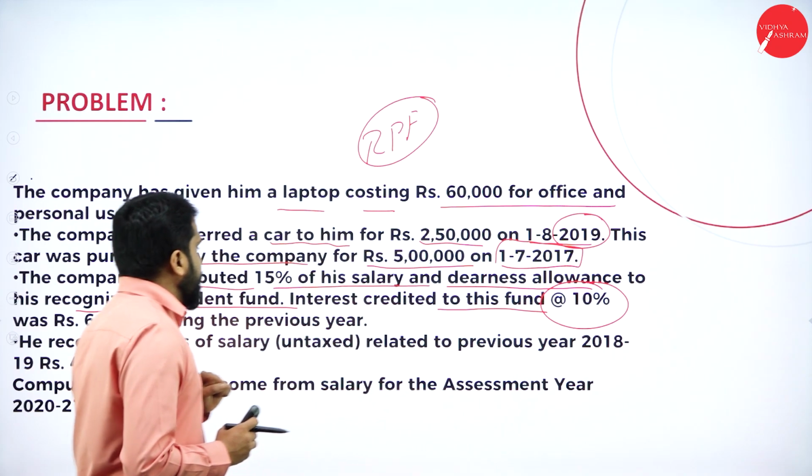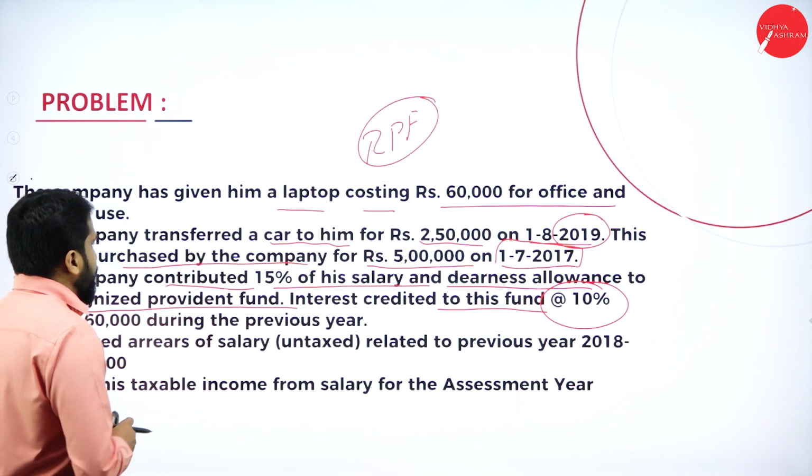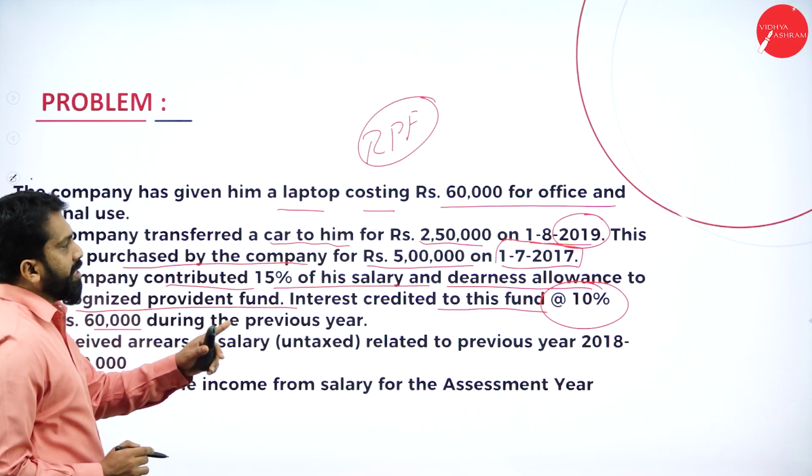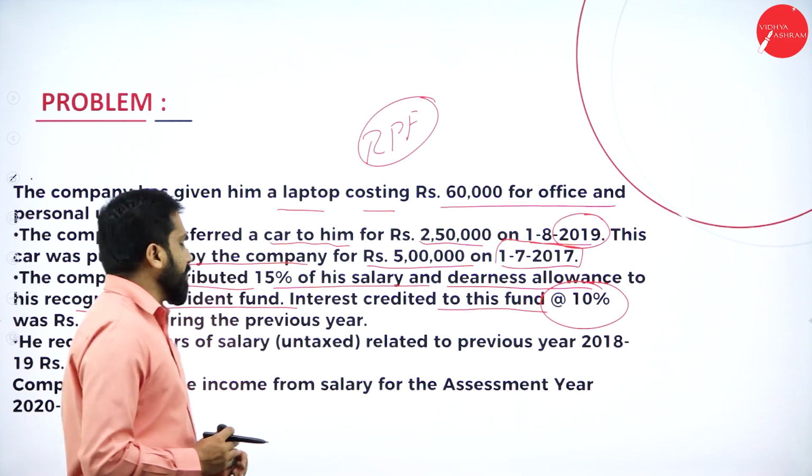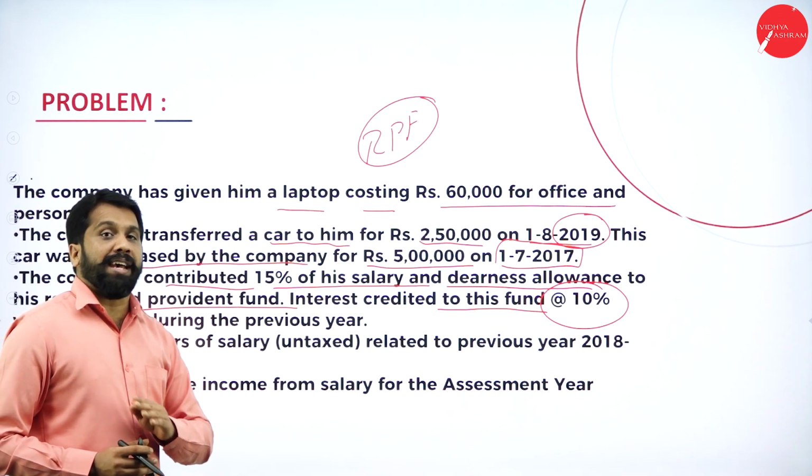Next, that one is done. Next was rupees 60,000. Whatever 10% interest they have given, the value of the 10% interest is 60,000. Without this interest value, we cannot do the calculation.